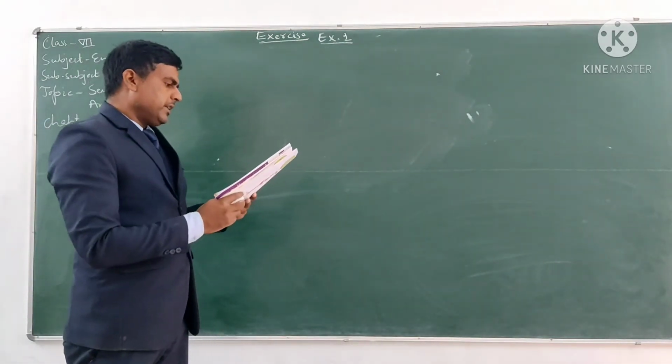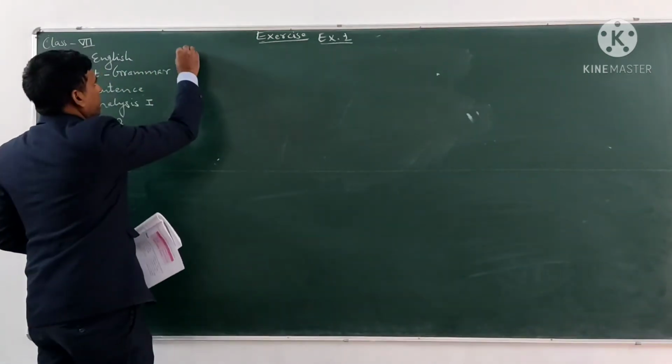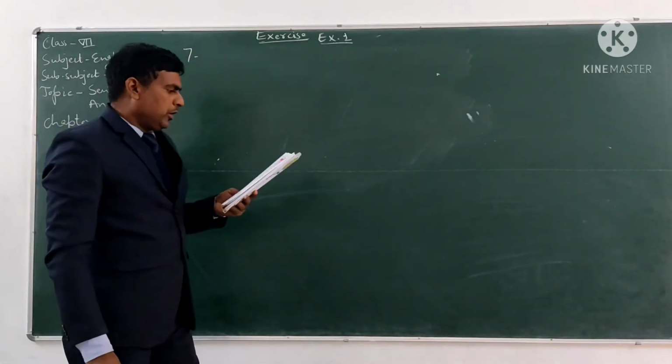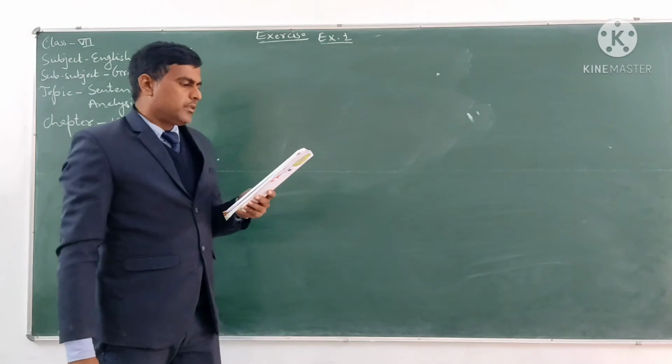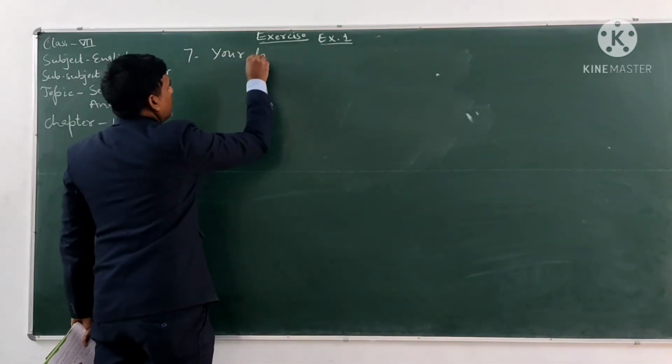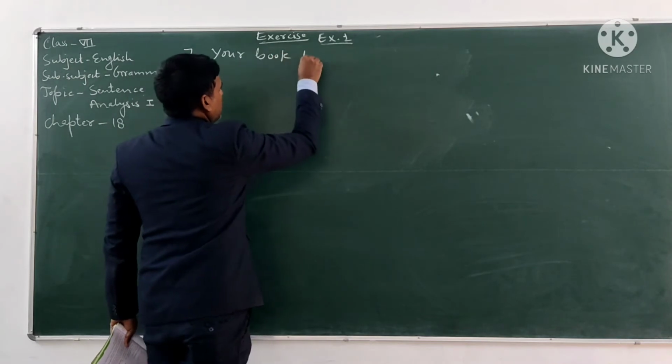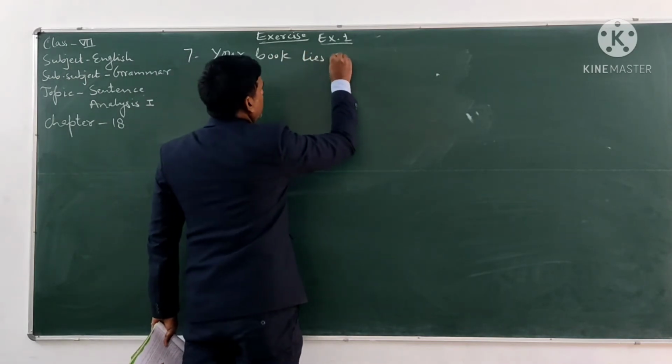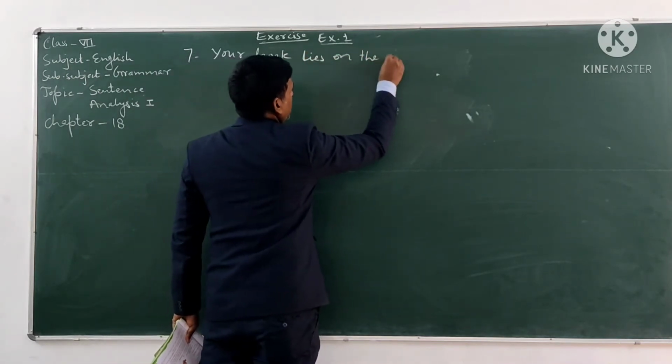Sentence number 7 is: your book lies on the desk.